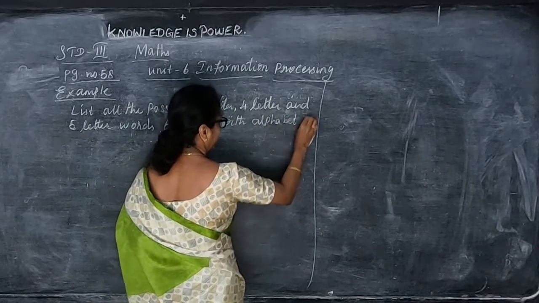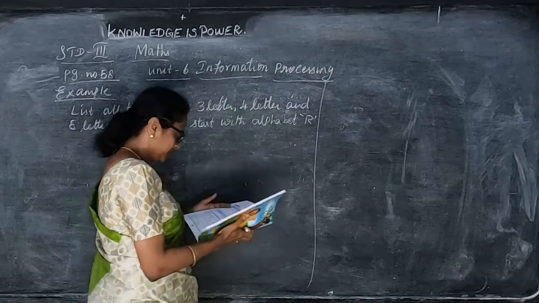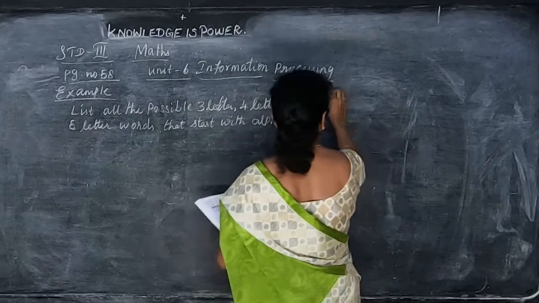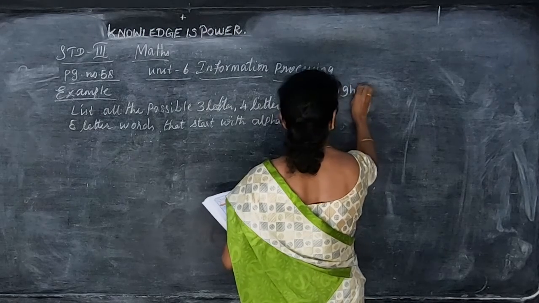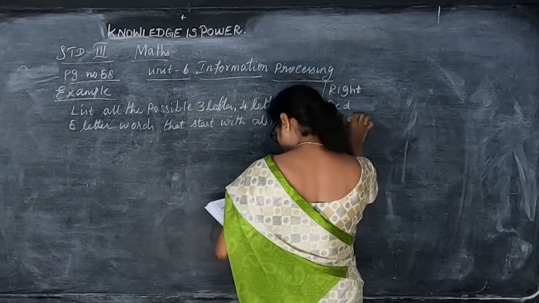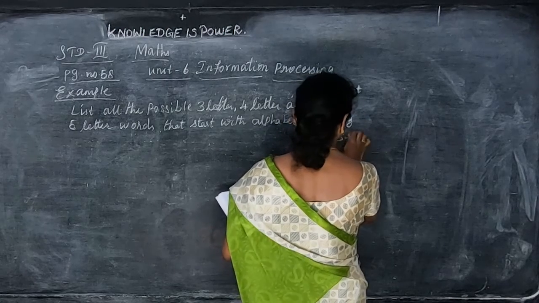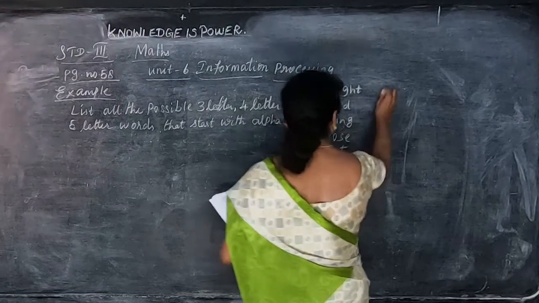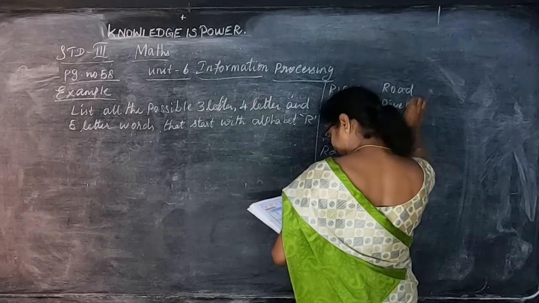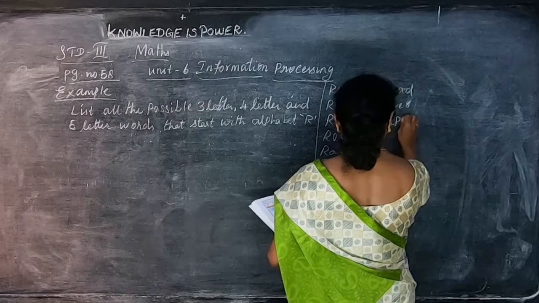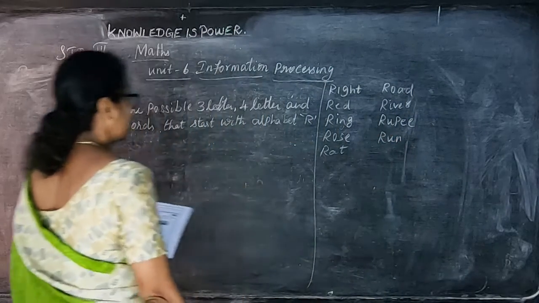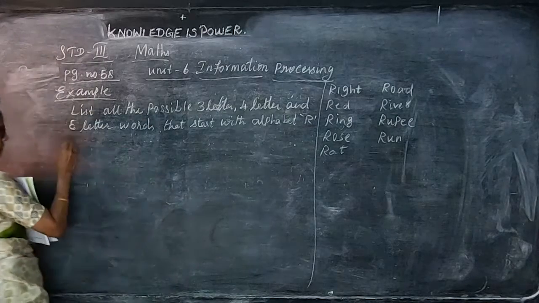So here they are given right, red, ring, rose, rat, road, river, rupee, run. So these are the words I gave. So now we have to sort out these words, the 3-letter words, 4-letter words, and 5-letter words.